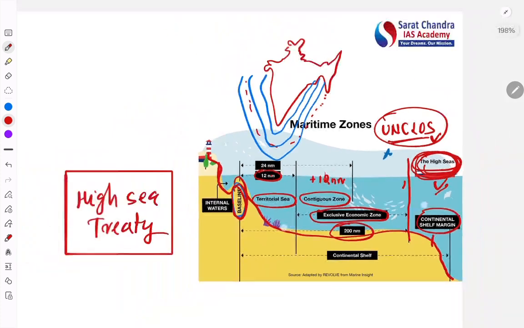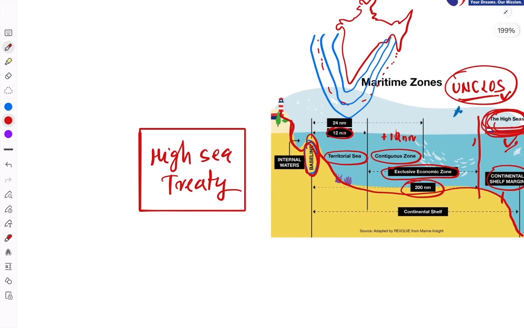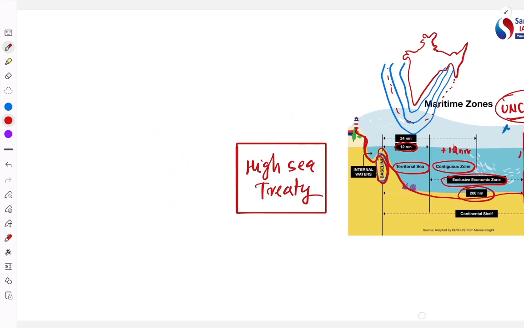What came into the picture? This High Seas Treaty. Basically, this High Seas Treaty will protect the biodiversity beyond national jurisdiction, that is, in the high sea. Understood? Now let's understand more detail about this particular agreement. This agreement talks about four major pillars, the key pillars of this agreement.